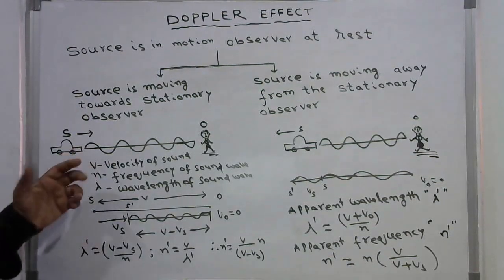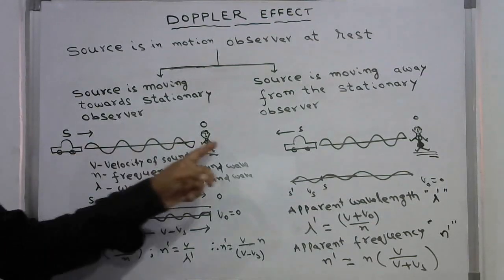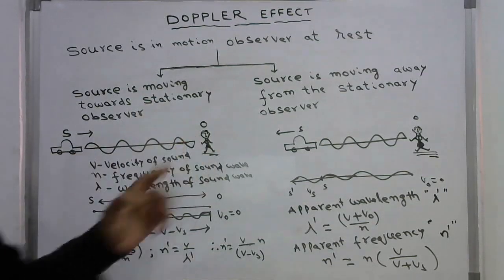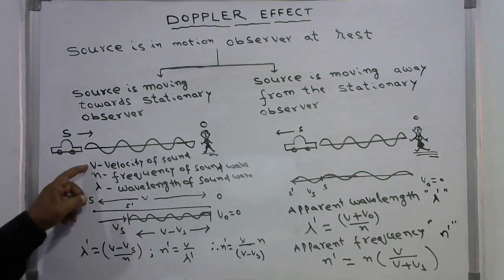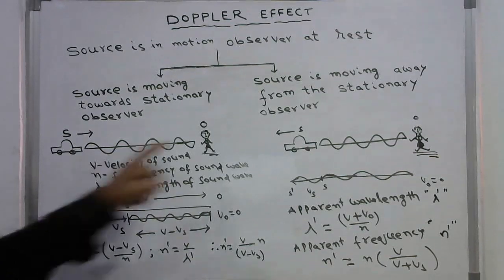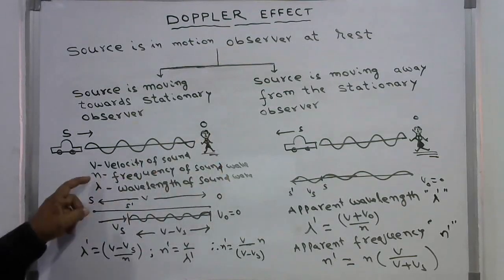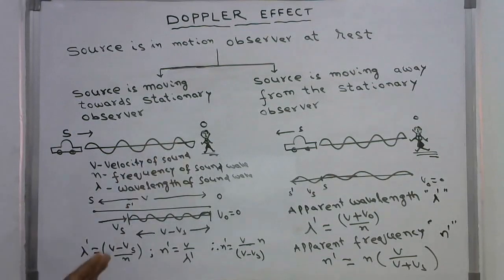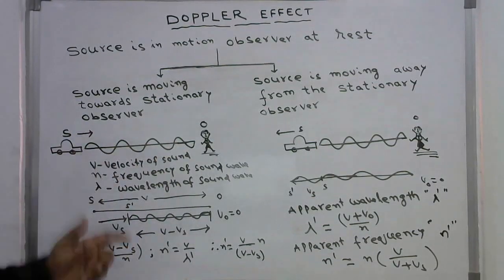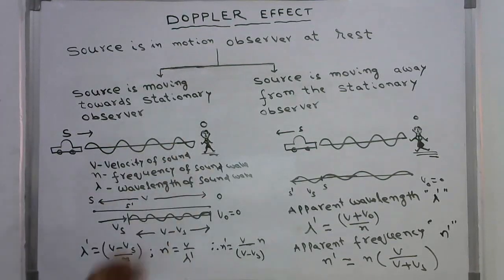So what happens? First, if the source and the observer are at rest, then the sound moves with a velocity v, the frequency reaching the observer is n, and the wavelength of this wave is lambda. But the source is moving towards the observer.